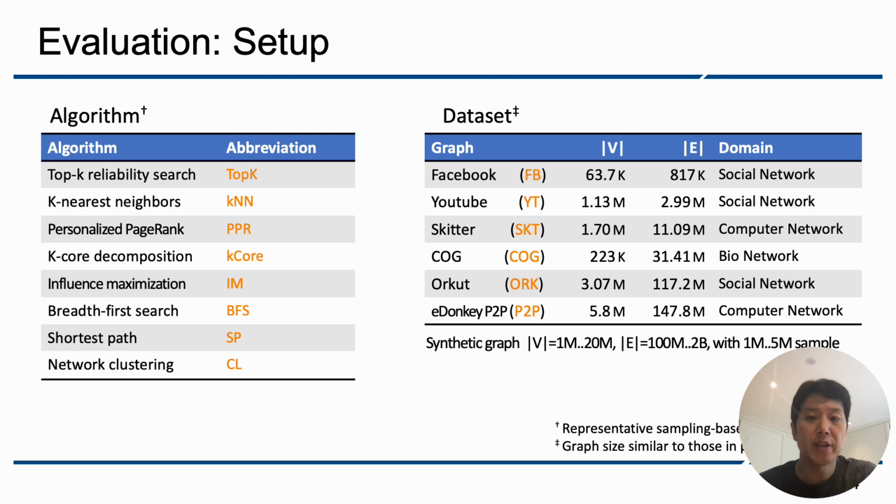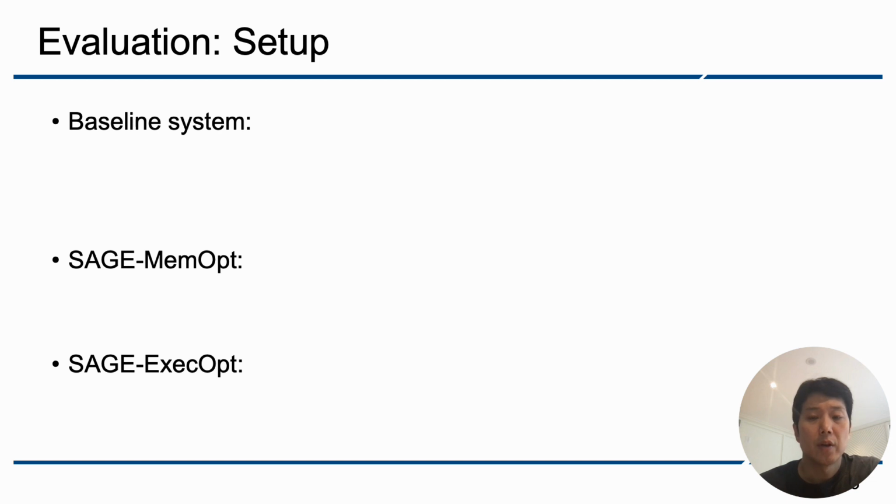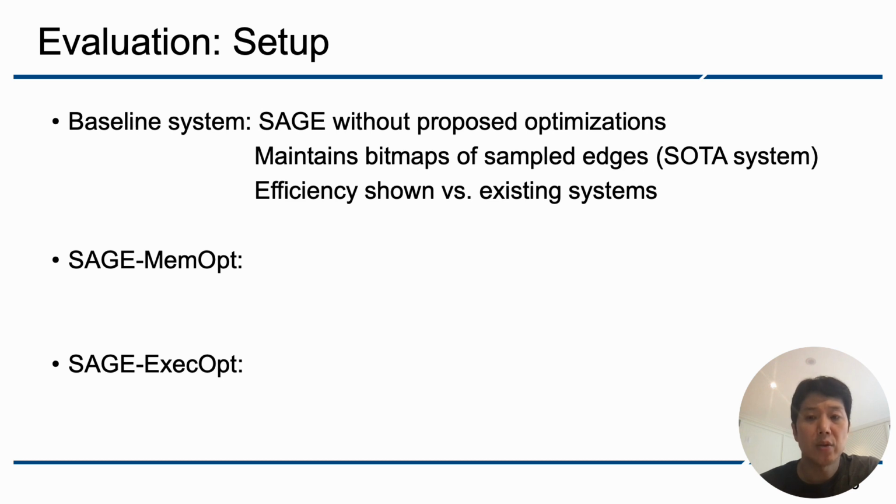For the evaluation of SAGE, we used 8 representative uncertain network algorithms and 6 real-world networks. We also used large synthetic networks for the scalability evaluation of SAGE. We evaluated these 3 system settings. The baseline is SAGE without our optimizations. It implements the state-of-the-art uncertain network analysis system.